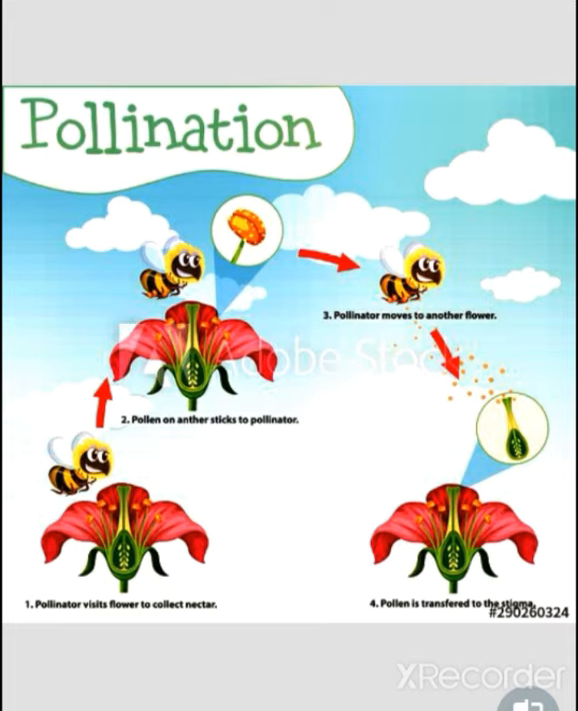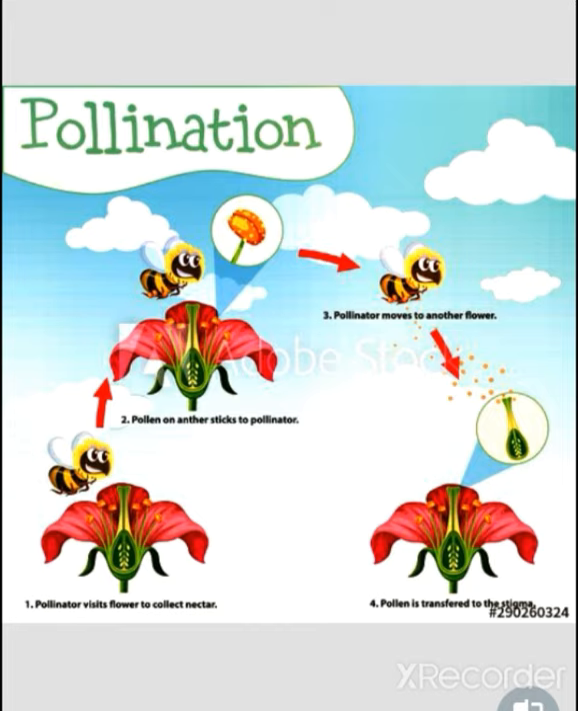So, what is cross-pollination? As the name expresses, cross-pollination is the transfer of pollen grain from the anther of one flower to the stigma of a genetically different flower. Means another flower of a different plant, a genetically different plant.